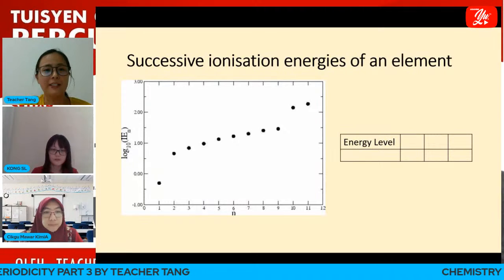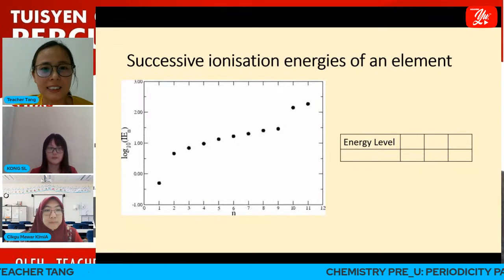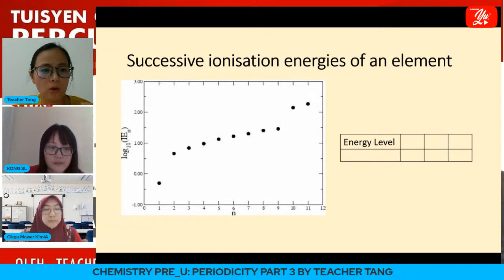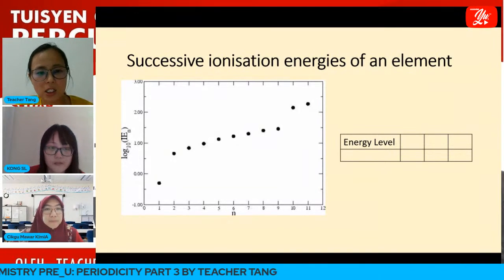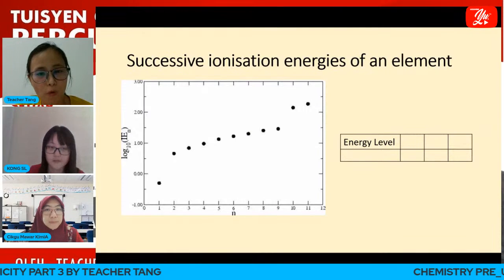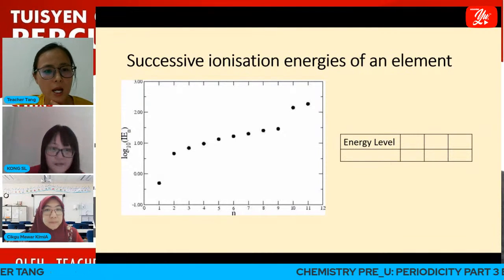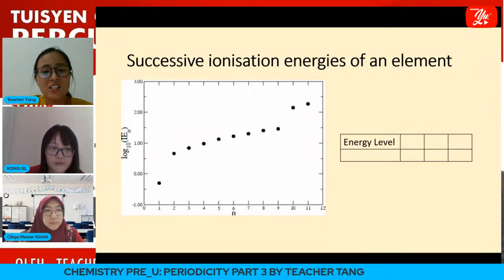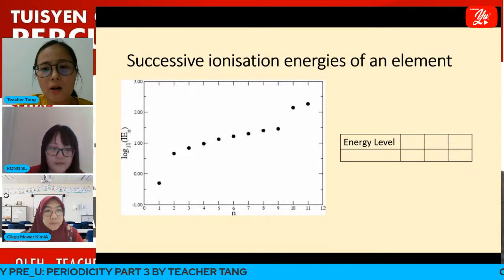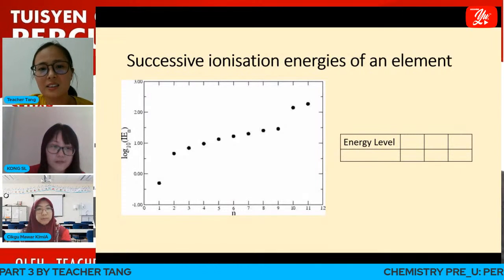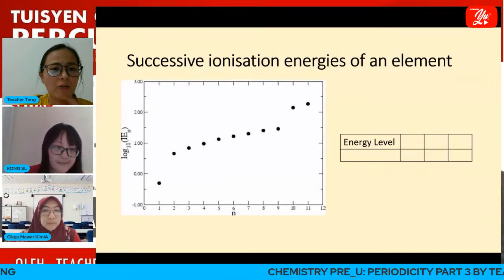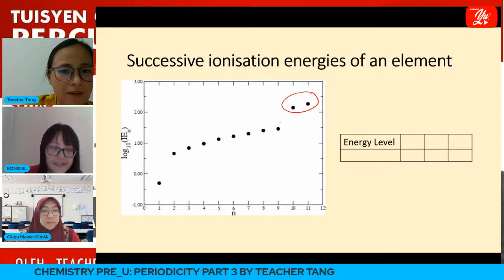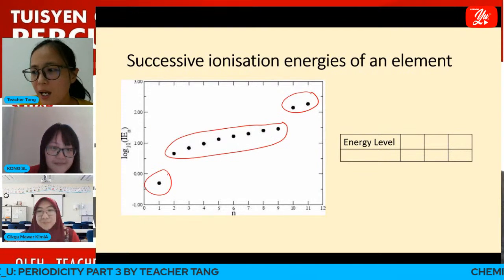So for example, based on the successive ionization energy of sodium just now, this is the graph that we need to plot: log to the base of 10 of ionization energy versus the number of electrons removed. Remember, this is sodium. From that, we need to determine the energy levels. Remember, I told you already, the number of energy levels is going to tell us the period. Can you see that from this graph, there are 3 levels of energy? 3 levels of energy.